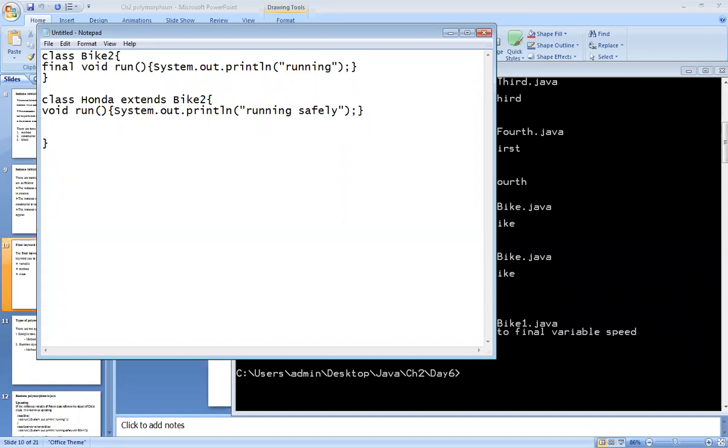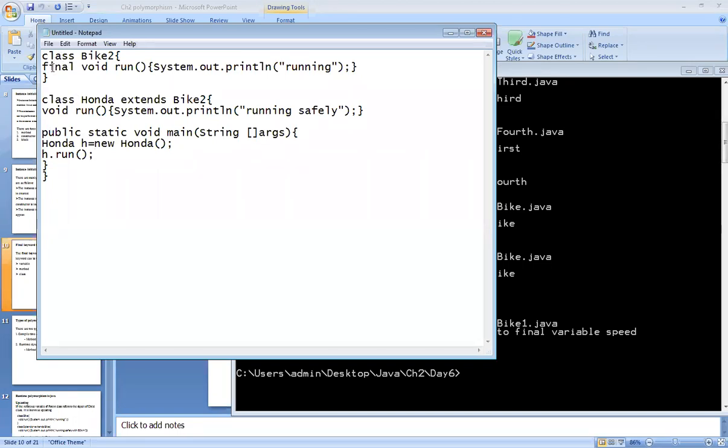And then I will call the main method public static void main string arguments. Just create the object of a class Honda. H is equal to, and now try to call the method run.